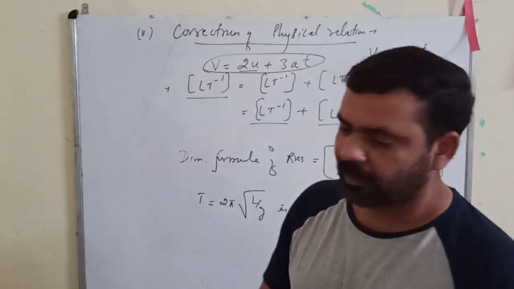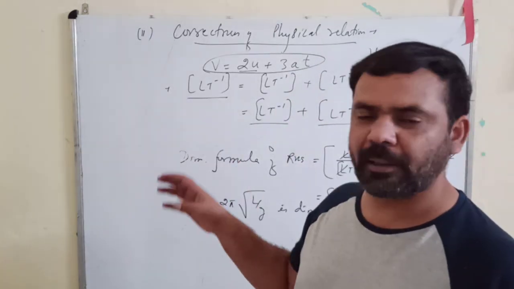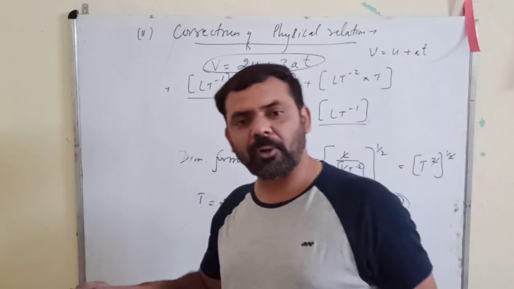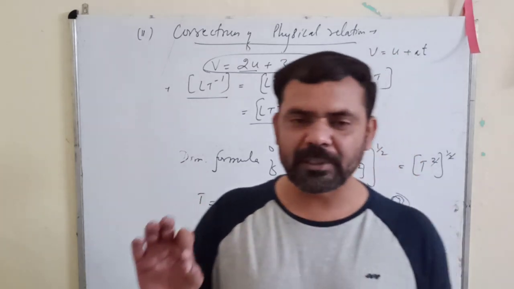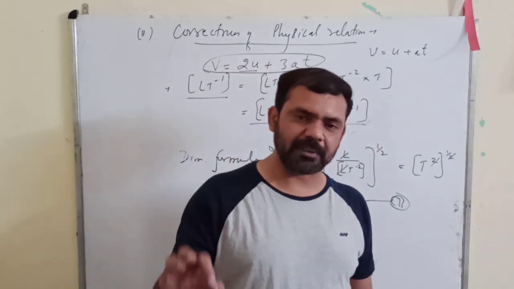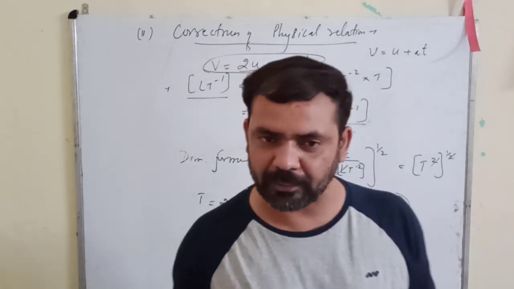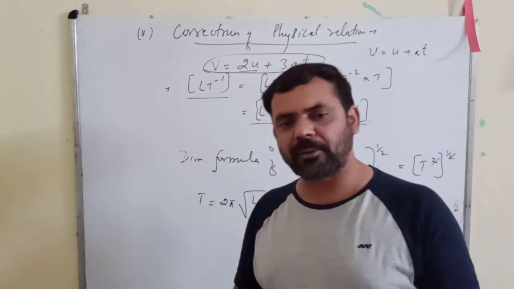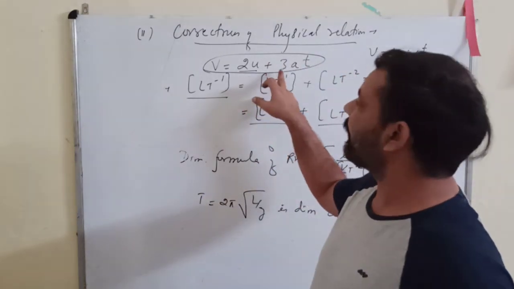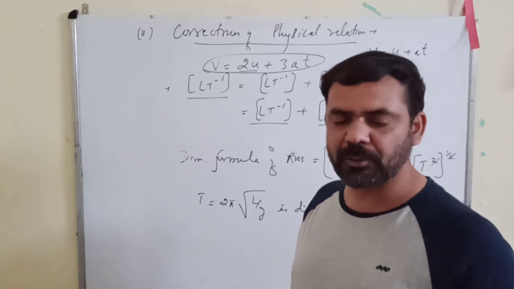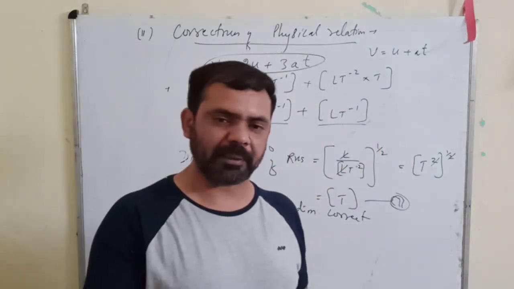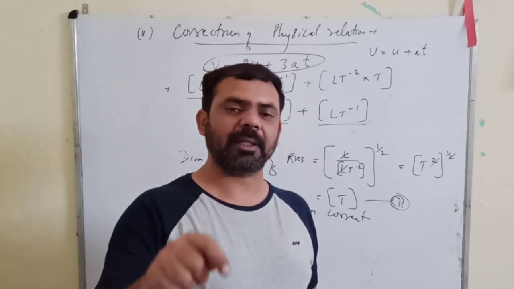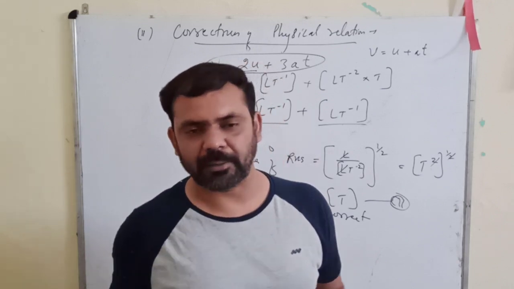A dimensionally incorrect physical relation is always incorrect, but a dimensionally correct relation may or may not be correct. So we cannot check the correctness of a physical relation with the help of the dimensional method. Rather, what we can check? We can check the incorrectness of the physical relation.